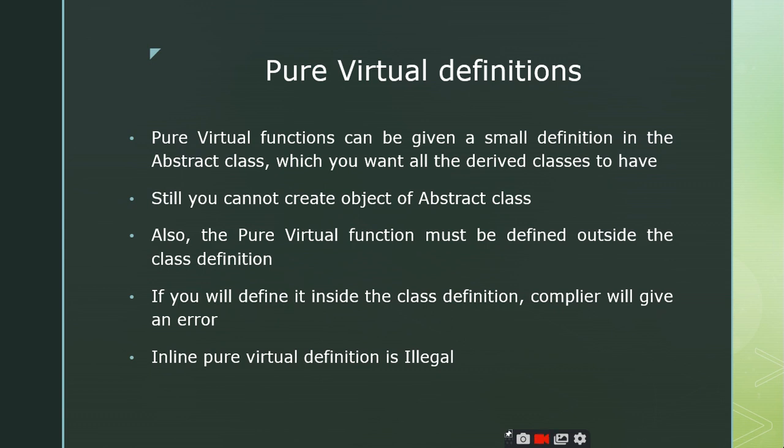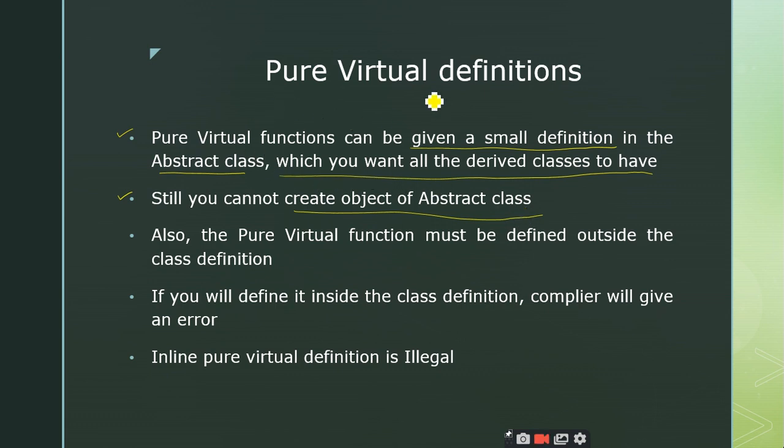Is it clear? Yes, sir. So coming to the pure virtual definitions, pure virtual functions can be given a small definition in the abstract class which you want all the derived classes to have. Whenever you want to have common information for all the derived classes, you can make use of these pure virtual definitions. But still you cannot create an object of this abstract class. You can create only pointers and references to this abstract class.